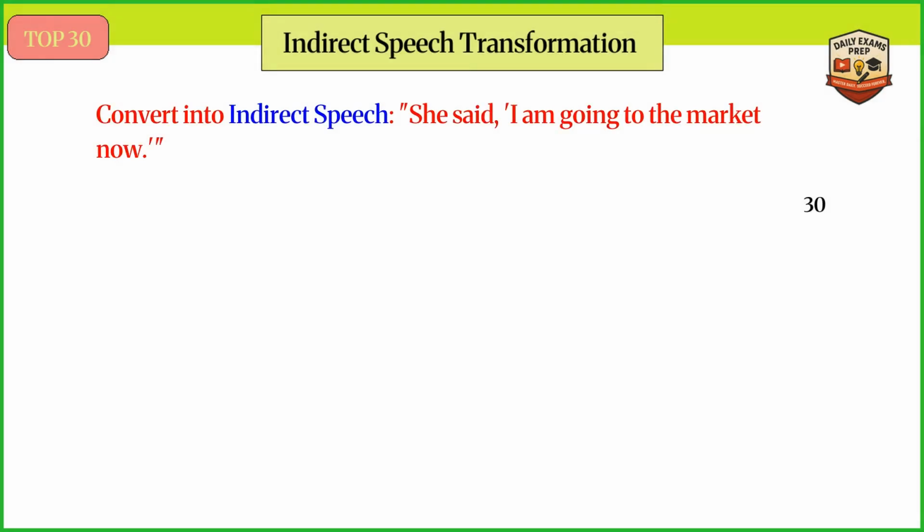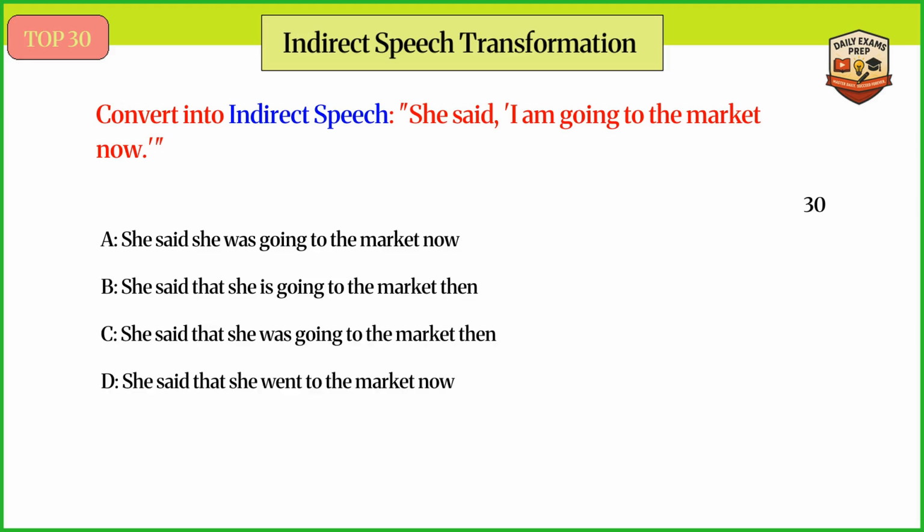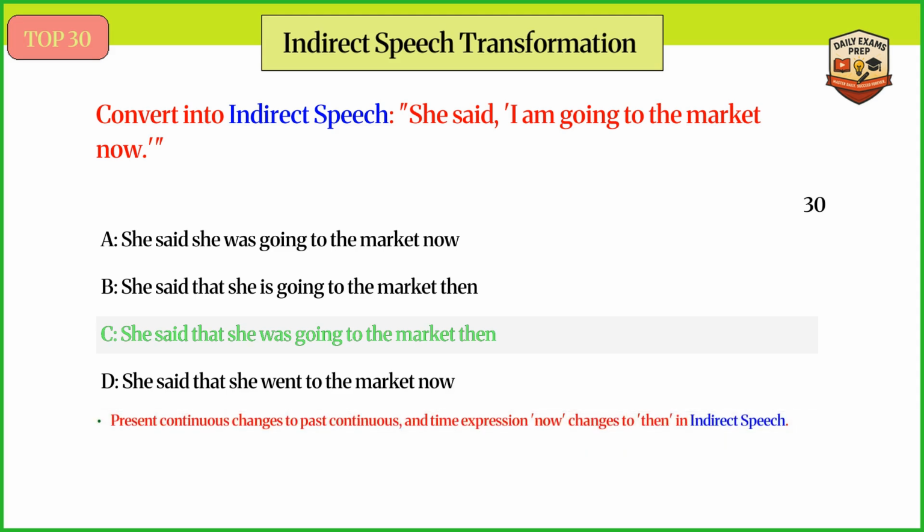Convert into indirect speech. She said, "I am going to the market now." Answer C. She said that she was going to the market then. Present continuous changes to past continuous, and time expression now changes to then in indirect speech.